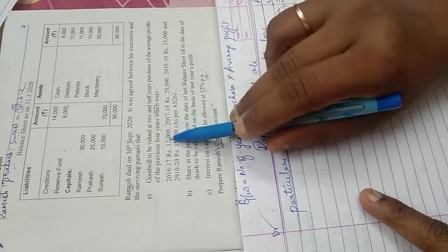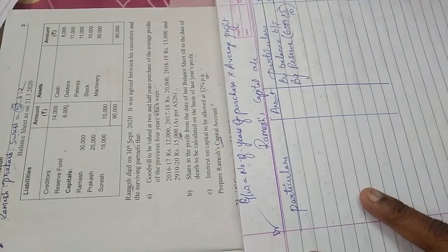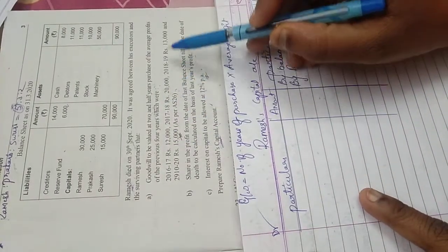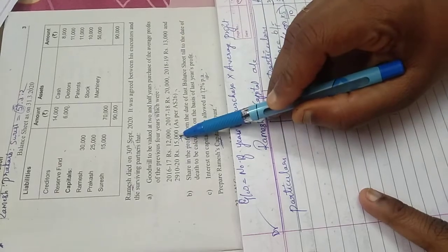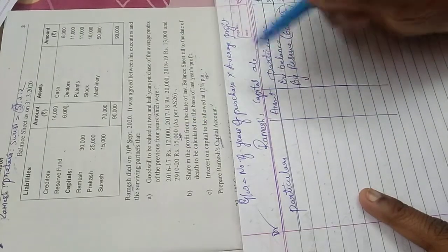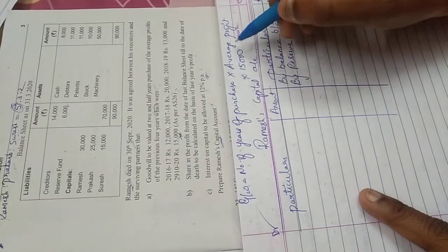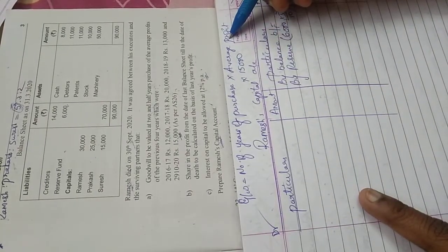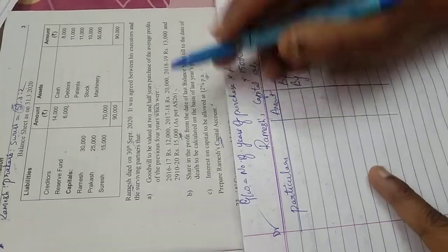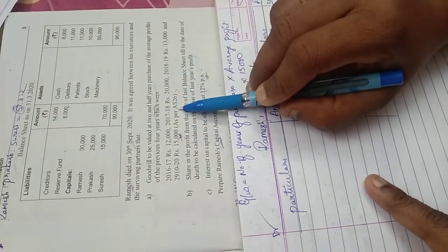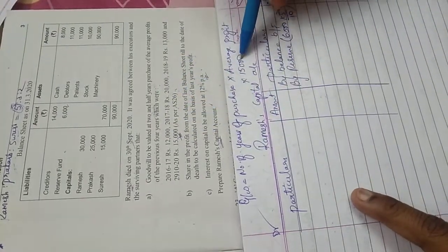So total all those 4 years and divide by 4. So 12,000 plus 20,000 plus 13,000 plus 15,000 divided by 4. That gives me 15,000. So that's your average profit. I repeat, average profit is total profit divided by the number of years. So find the total of all the 4 years profit, divide by 4, that gives me average profit.